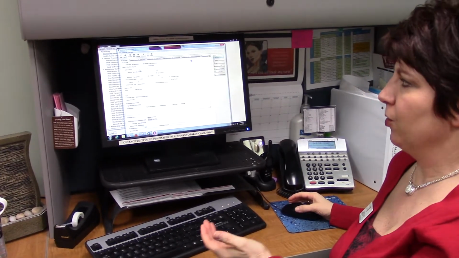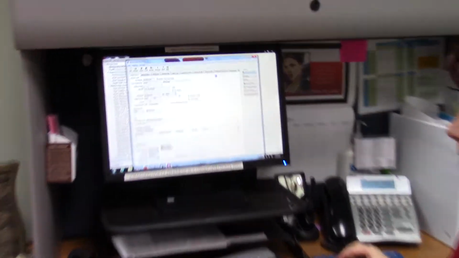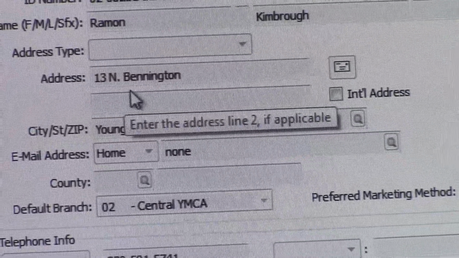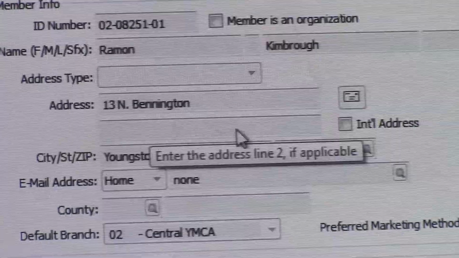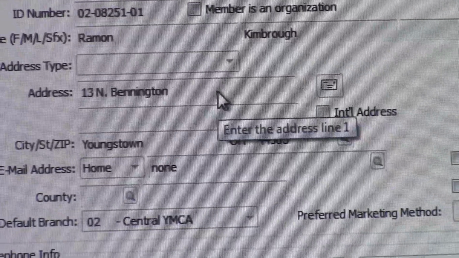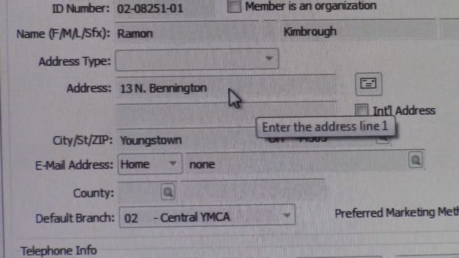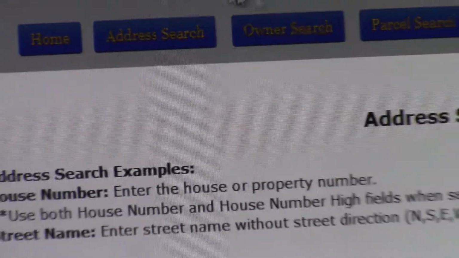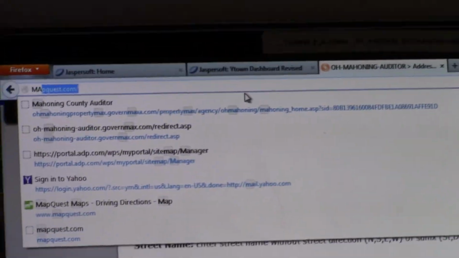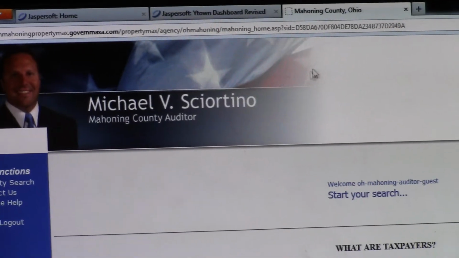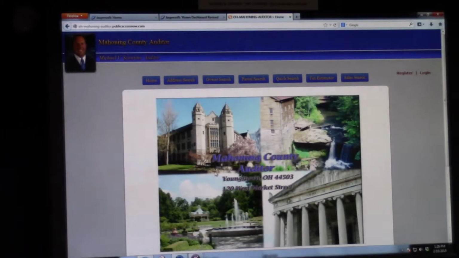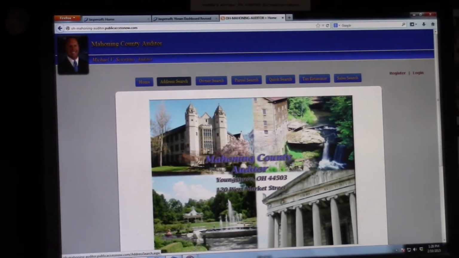And while we're on this screen, let me just point out this address because I already see a few errors on this. Now this is Central data, so I'm not blaming us, but again, no periods here, and there is no suffix on the street. So it's road, it's street, it's drive, it's something. So as a quick check here, what we could do, if you pull up Mahoning County Auditor, this is how you can look up and see the correct way to figure out what is the correct suffix.